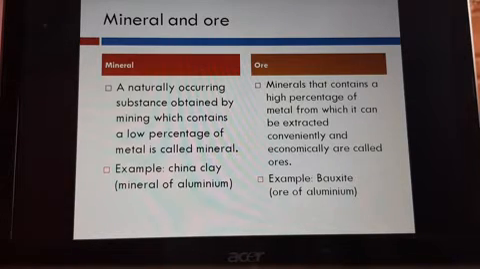But an ore is considered one where we have a high percentage of metal, from which you can take it out. If it is bauxite, from there you can take a high percentage of aluminium, but from china clay we cannot take that much aluminium. So whichever material has the metal in a low percentage is called a mineral, and an ore has a high percentage of metal. So we can say easily, ores are minerals, but minerals cannot always be ores.